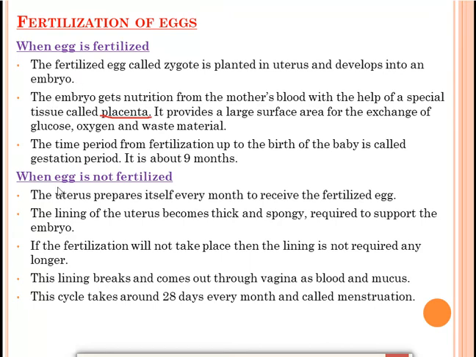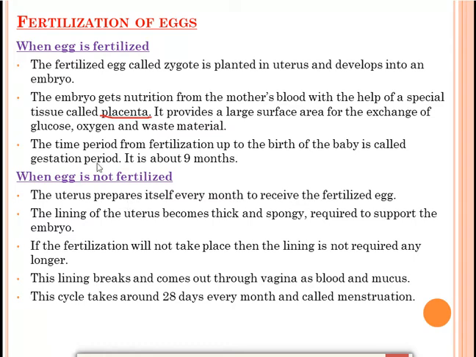But what will happen if the egg is not fertilized? The uterus prepares itself every month to receive the fertilized egg. Means in the female body, what happens? The uterus prepares itself every month to receive the fertilized egg. Its wall, the lining of the uterus, will become thick and spongy, required to support the embryo. In order to give nourishment to the embryo, the uterus prepares itself.